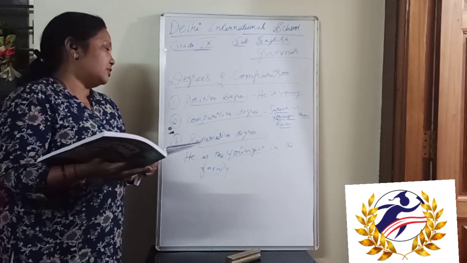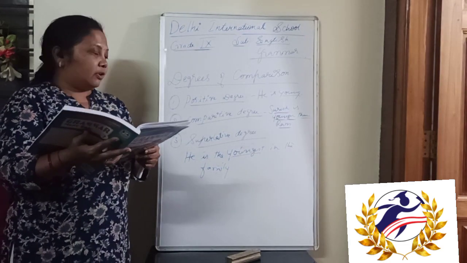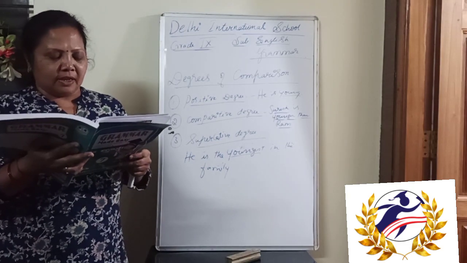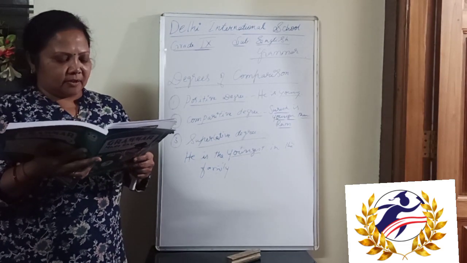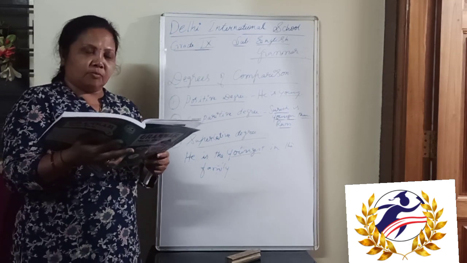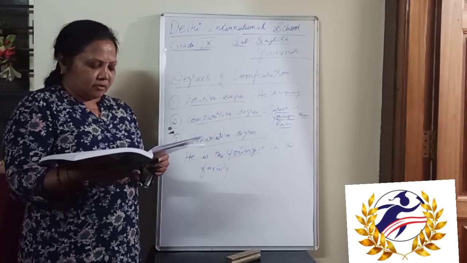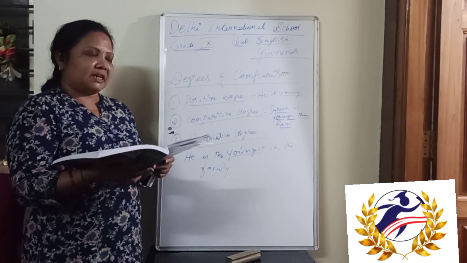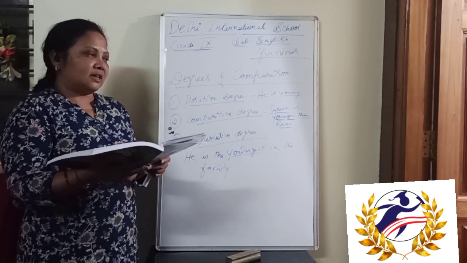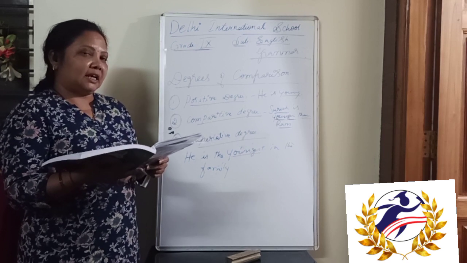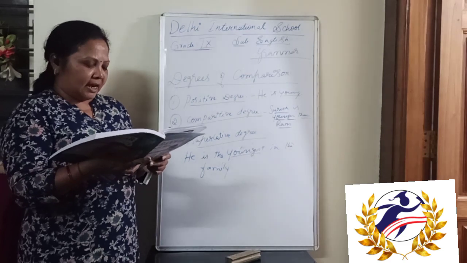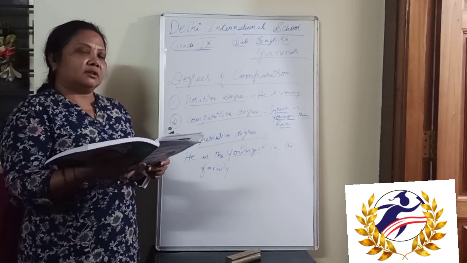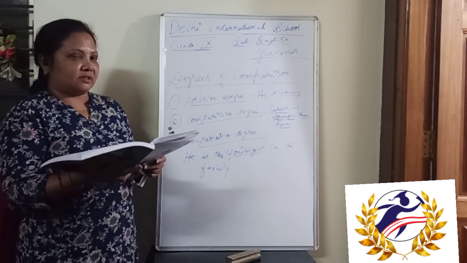So now here are some more examples they have given. For the superlative degree: the strongest, the shortest, the highest, the most courageous. Here, "most tallest" and "most brightest" we can't say. Here bright becomes brighter, brightest, and tall becomes taller, tallest, right?